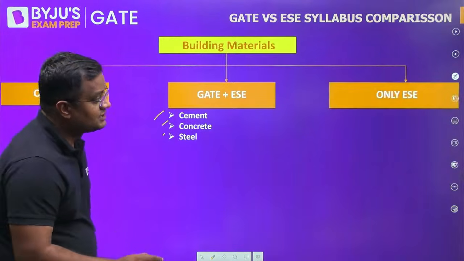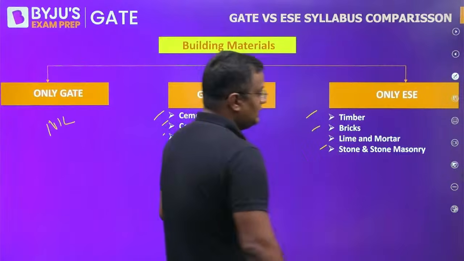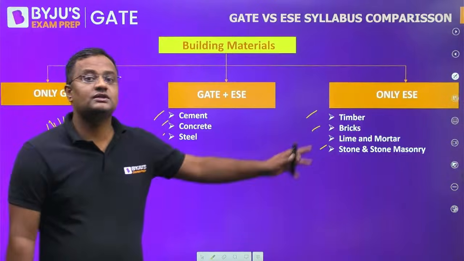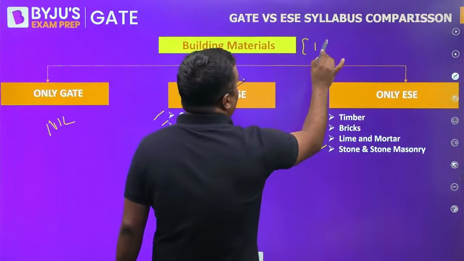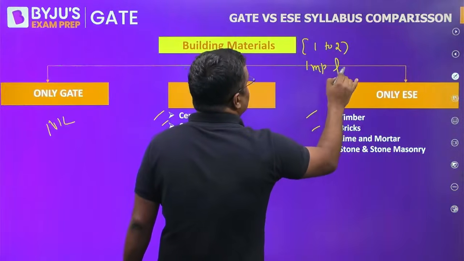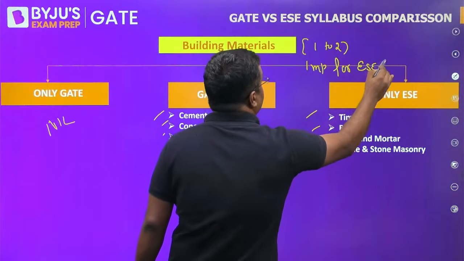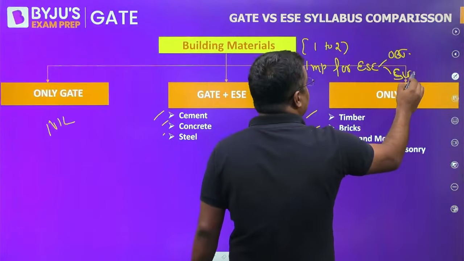Now for engineering services, a few other topics are there: timber, brick, lime and mortar, stone and stone masonry. These are only in engineering services. Building material in GATE comes for 1 to 2 marks, but it is very important for engineering services, both the objective exam and the subjective exam, guys.